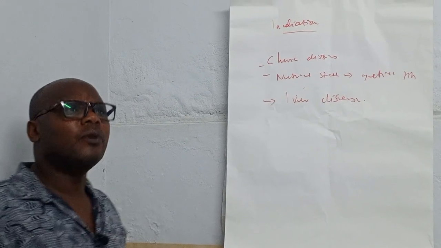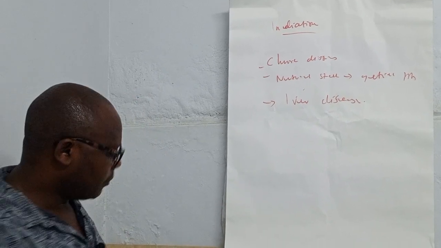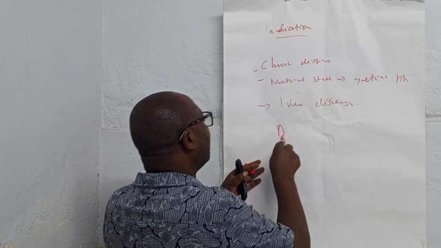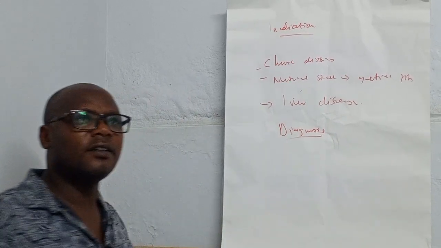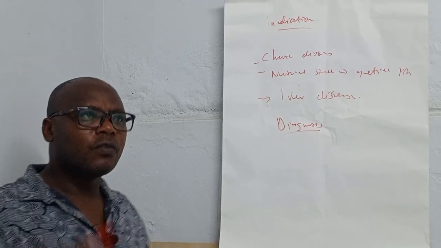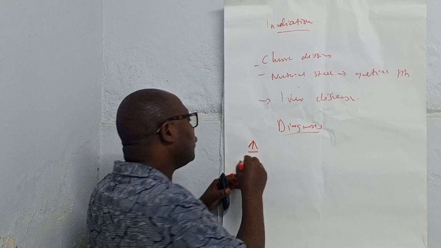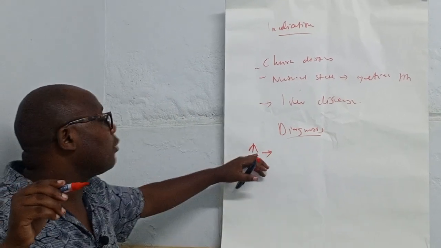So, what are the potential diagnoses related to these globulin and albumin levels? It is very important. For example, when do we have increased albumin?